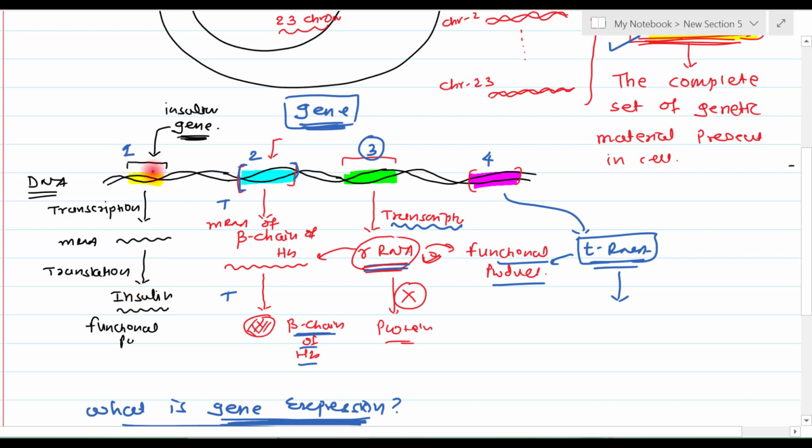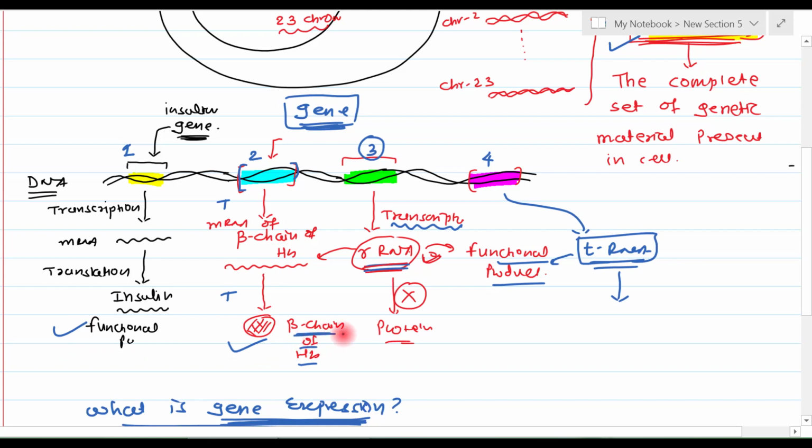In this case, the functional gene product is insulin. In this case, it is the beta chain of hemoglobin. In this case, it is rRNA. In this case, it is tRNA. So we can say that the functional gene products are often a protein, but not necessarily always a protein.